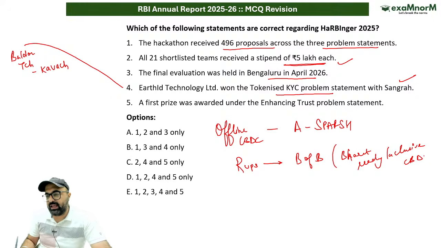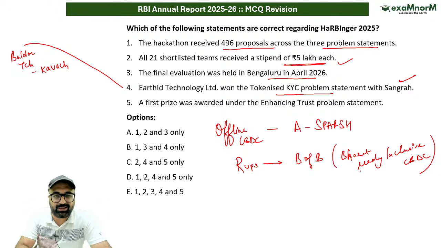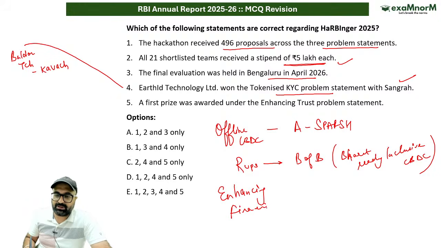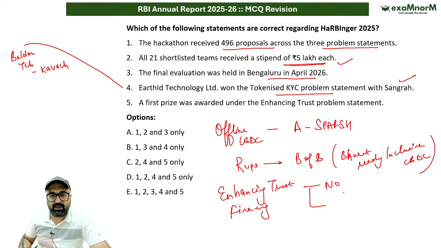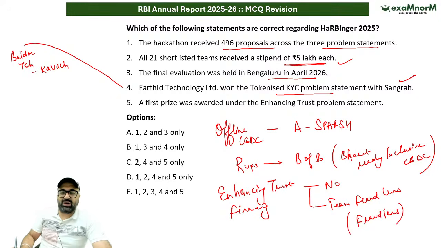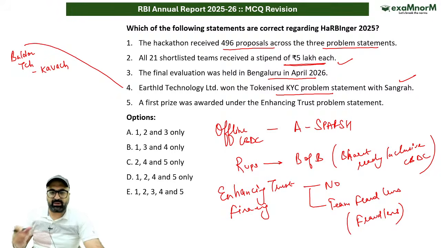अब आपको याद हो तो एक ऐसी प्रॉब्लम स्टेटमेंट है जिसके लिए कोई भी विनर नहीं था. That is enhancing trust in financial transactions. तो एनहांसिंग ट्रस्ट के लिए नो विनर. But if we talk about the runners up, the runner up was team Fraud Lens, and their product was Fraud Lens only, which has won the runners up category.